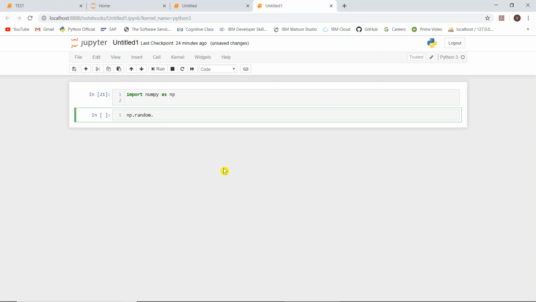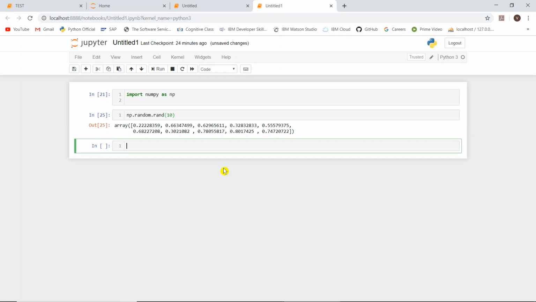Okay, first we will see rand of say some 10. If I give 10, it has generated the numbers. Which numbers? From 0 to 1. It will generate 10 numbers between 0 to 1. So this is first number, second number, third, 4, 5, 6, 7, 8, 9, 10. All these 10 numbers are within the range of 0 to 1.